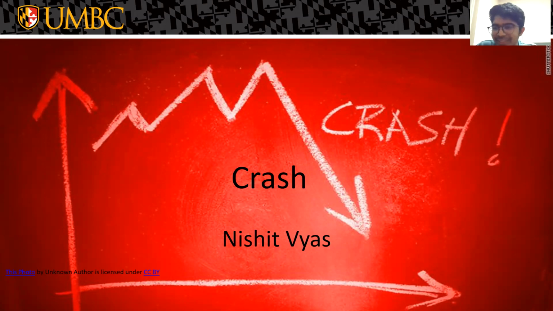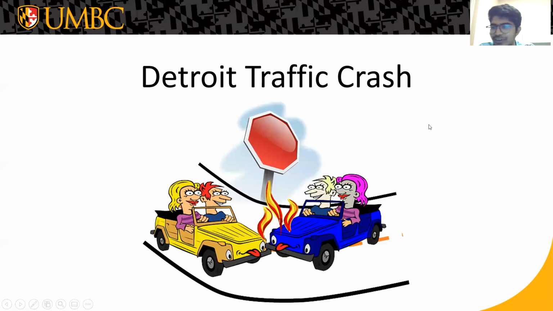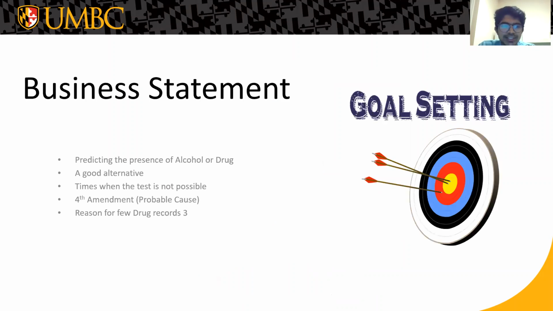So, today I'm going to talk about the project that I have recently done. It's about the Detroit traffic crash. The main goal for this project was to predict the presence of alcohol or drugs in the person that is involved in the crash.